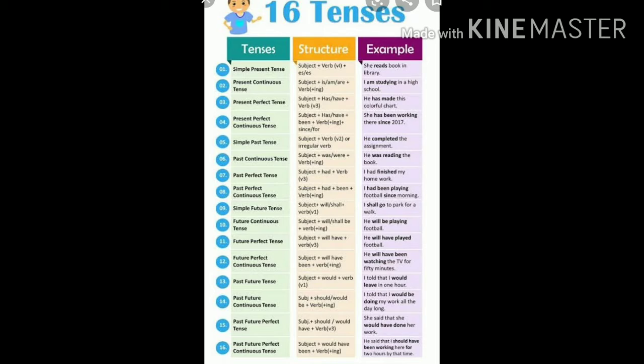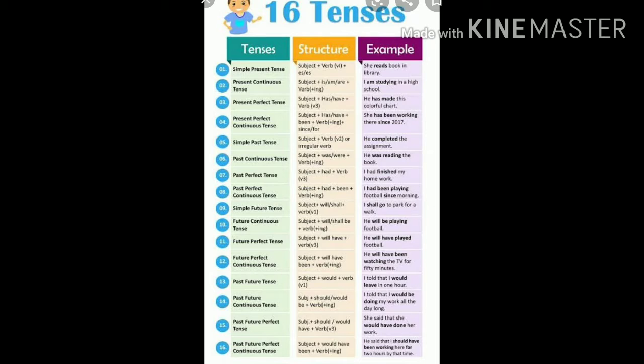Simple future, future continuous tense, future perfect tense, future perfect continuous tense, past future tense, past future continuous tense, past future perfect tense, past future perfect continuous tense.